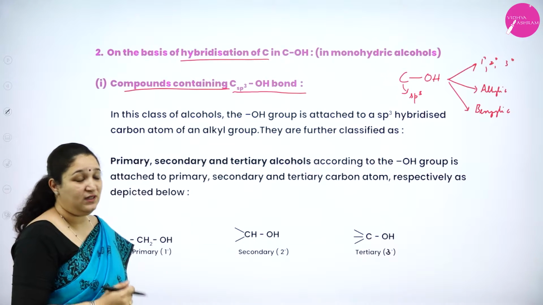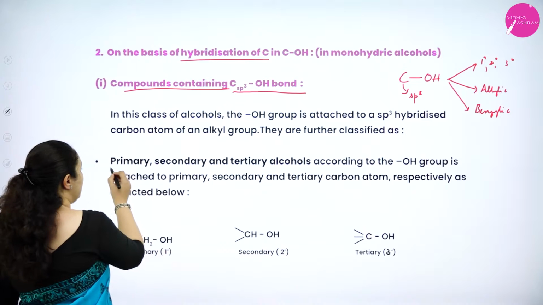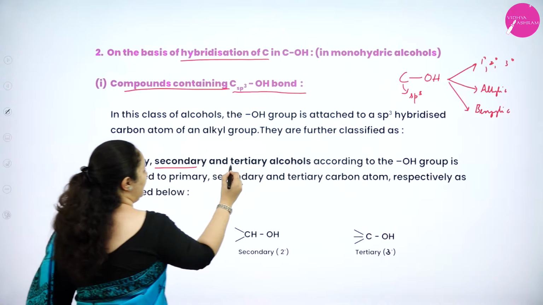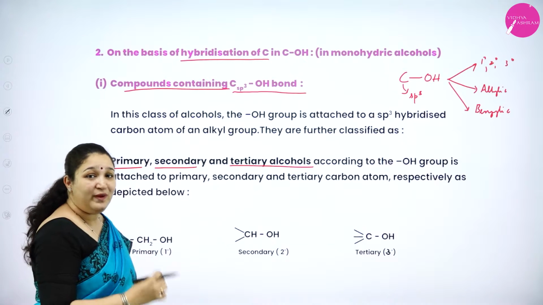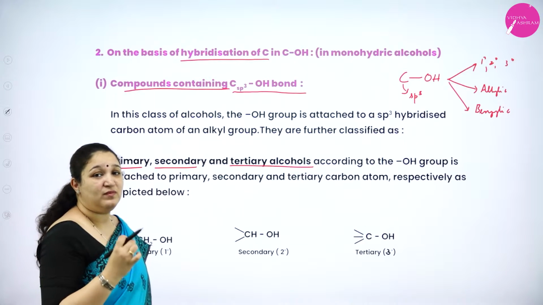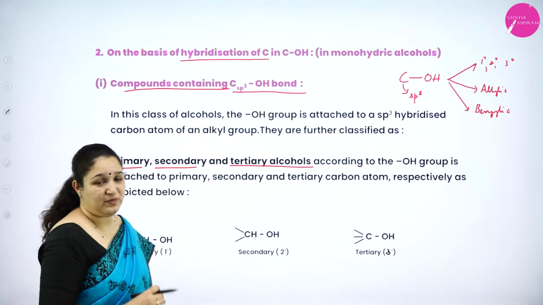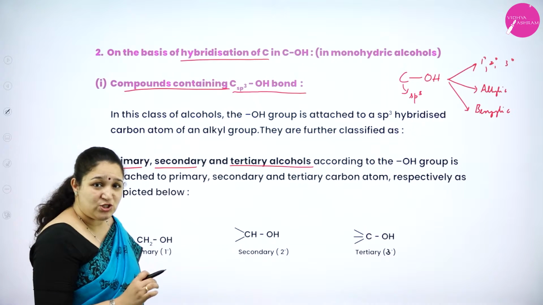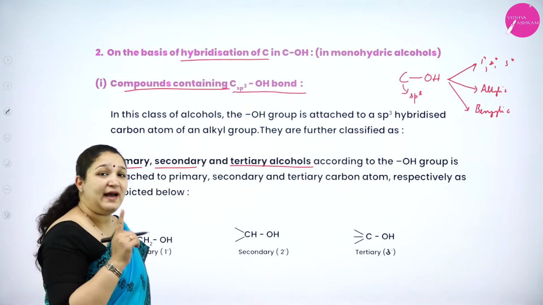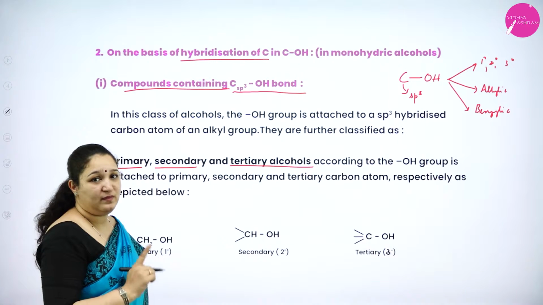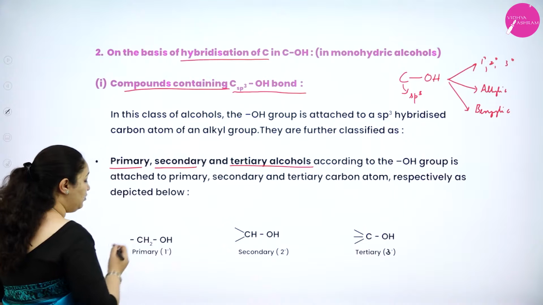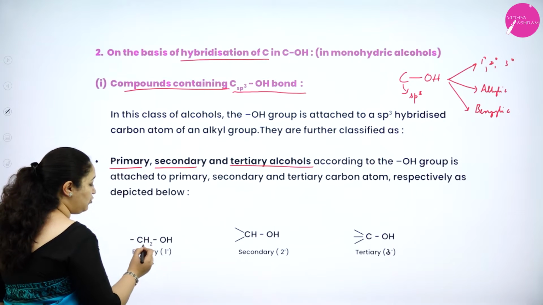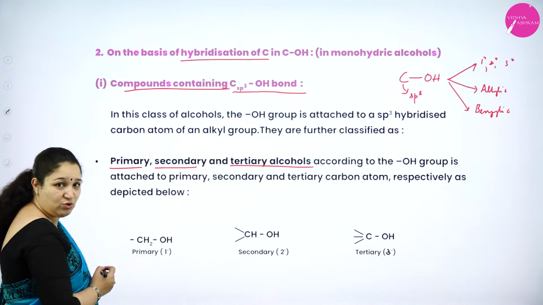Further, it can be classified as primary, secondary and tertiary alcohols based on which type of carbon atom the OH group is attached to. If the OH group is attached to a primary carbon atom, then we call them primary alcohols. For example, you can see here, for a CH2 group, we have the OH group attached.